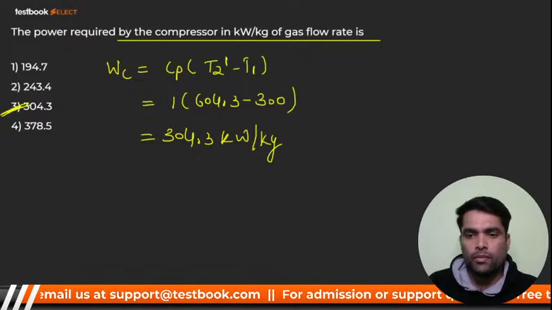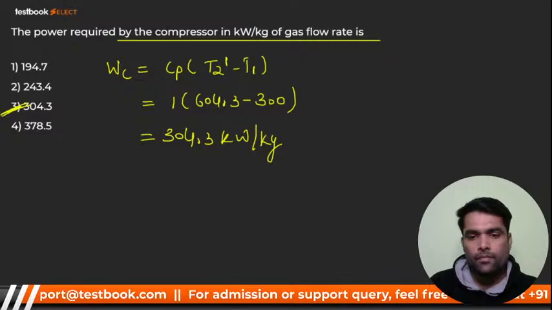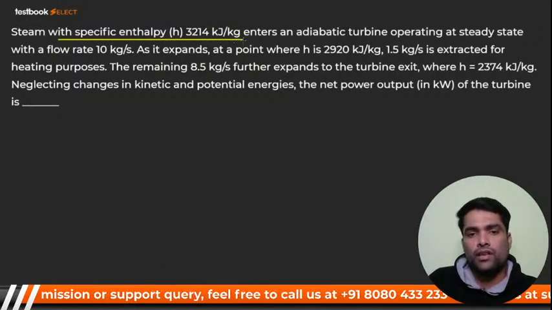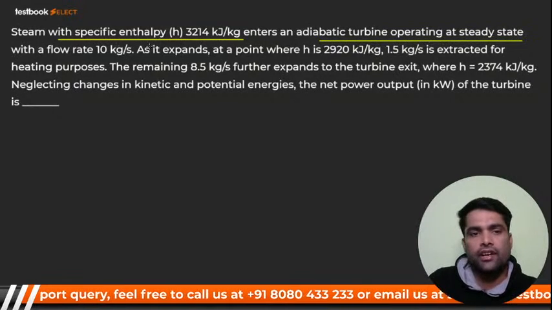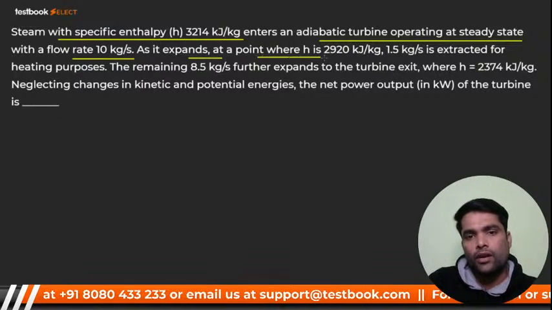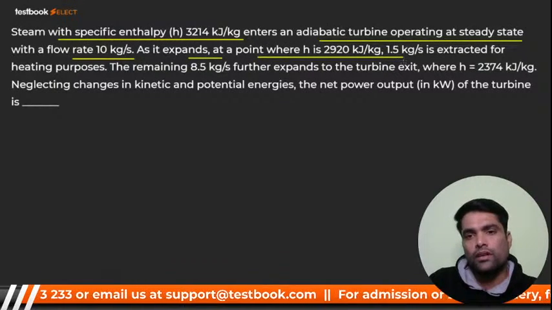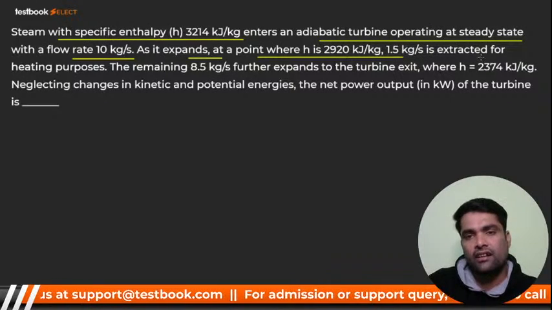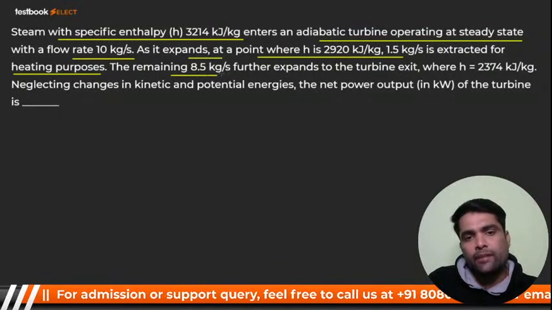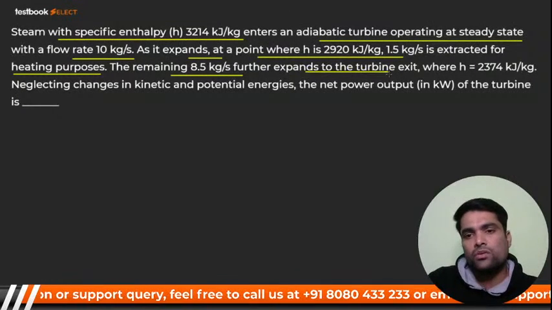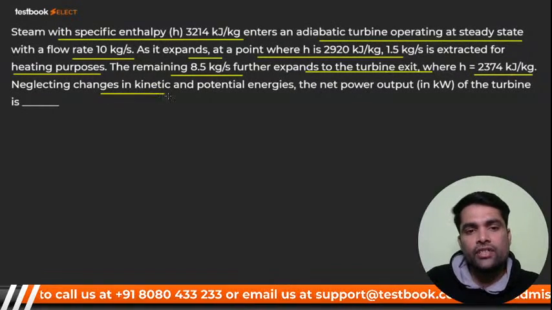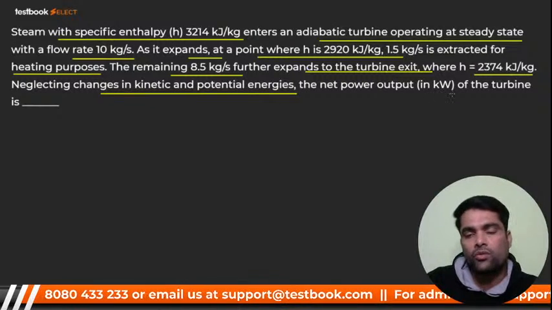Okay, bacha party. I hope everybody got it. So here I go for the next. Steam with specific enthalpy 3214 kilojoule per kg enters an adiabatic turbine operating at steady state with flow rate 10 kg per second. As it expands at a point where H is 2920 kilojoule per kg, 1.5 kg per second is extracted for heating purpose, that is bleeding. The remaining is 8.5 kg per second further expands to the turbine exit where H is going to be 2374 kilojoule per kg, neglecting changes in kinetic and potential energies. The net power output.